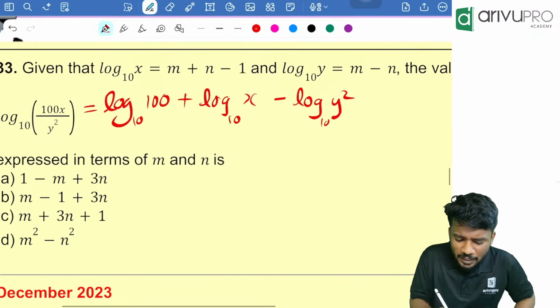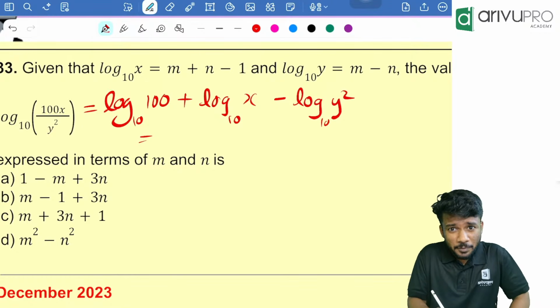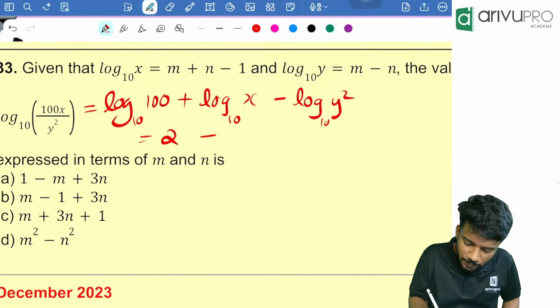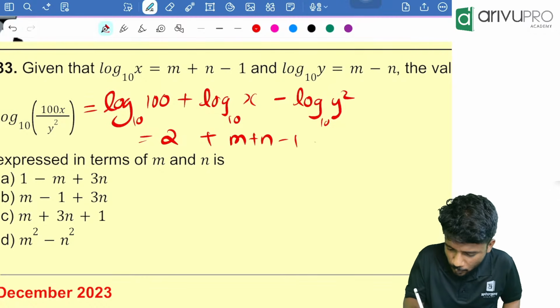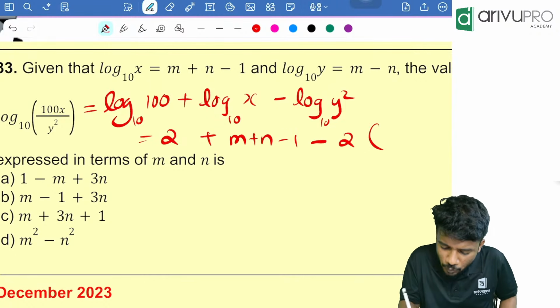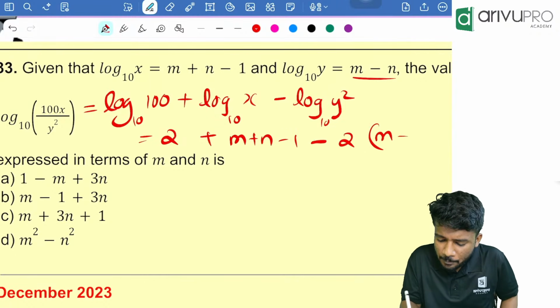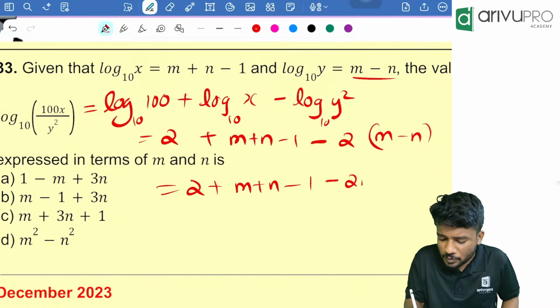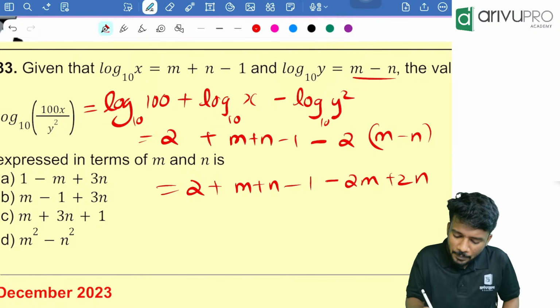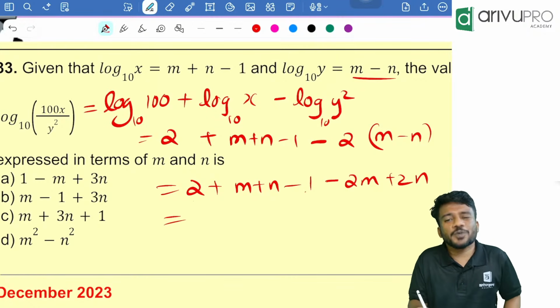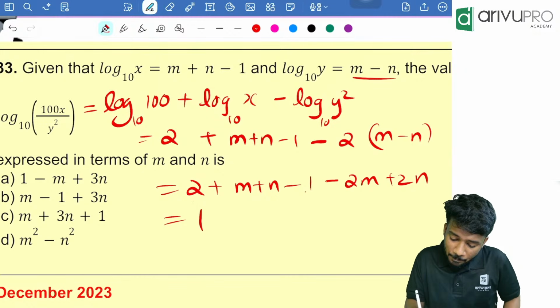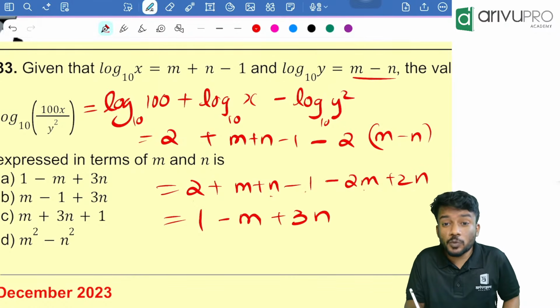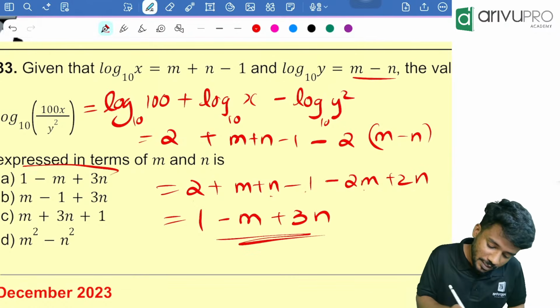Now people, log of 100 to the base 10 is nothing but log of 10 square to the base 10, so it will become 2. Plus log of x, value is m plus n minus 1, minus 2 into log y, which is m minus n. That is 2 plus m plus n minus 1 minus 2m plus 2n. People, 2 minus 1 is 1, then m minus 2m is minus m, n plus 2n is 3n. Option A is the answer.